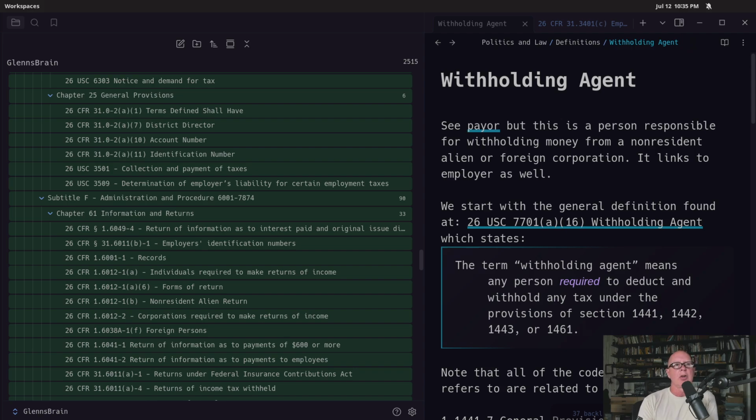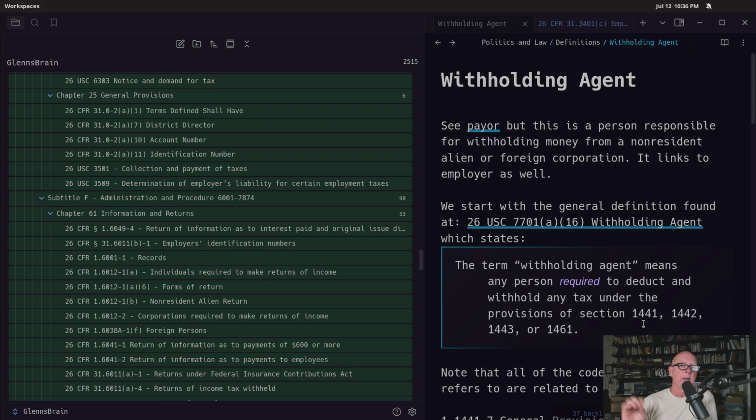And so what we're going to do is take a look at 7701(a)(16), which is withholding agent, which states, the term withholding agent means any person required to deduct and withhold any tax under the provisions of section 1441, 42, 43, and 61. Again, if you remember from the previous video, we concluded that those things were all for money being received or sent to a non-resident alien from U.S. sources. So it's U.S. source income being paid to a non-resident alien. So that is what a withholding agent is.